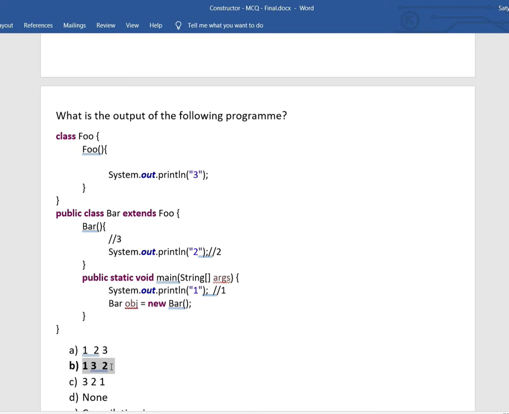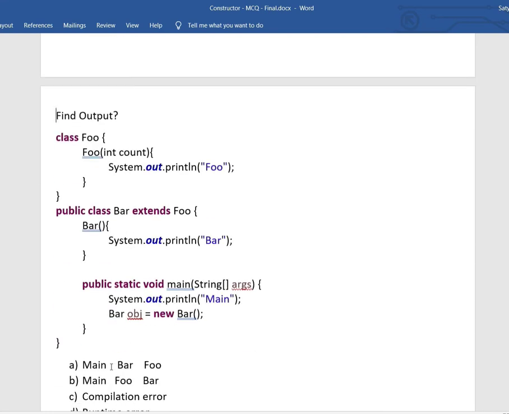Next question is similar to this. We have a class Foo, and Foo has a parameterized constructor which is taking an int count and printing some output, Foo.